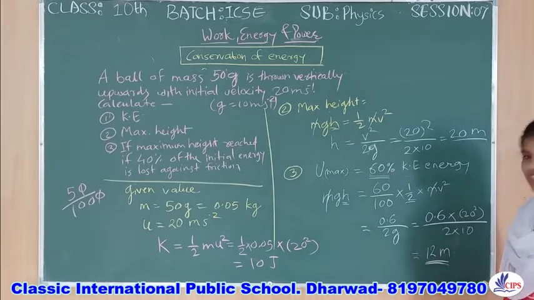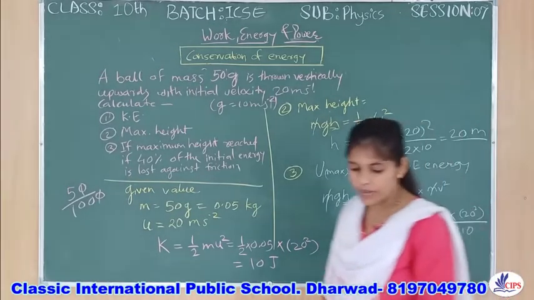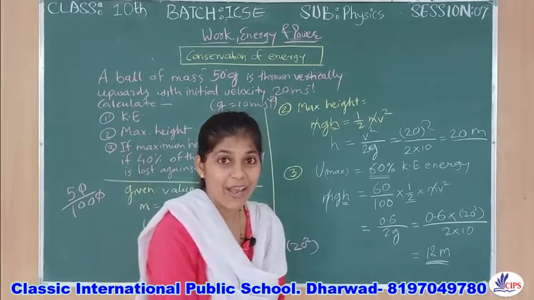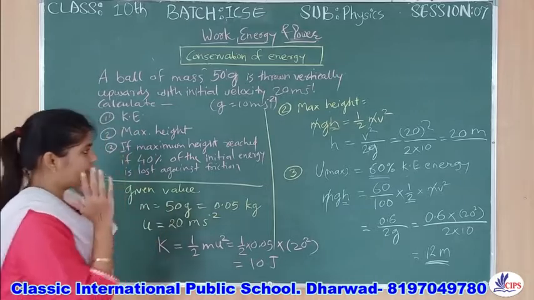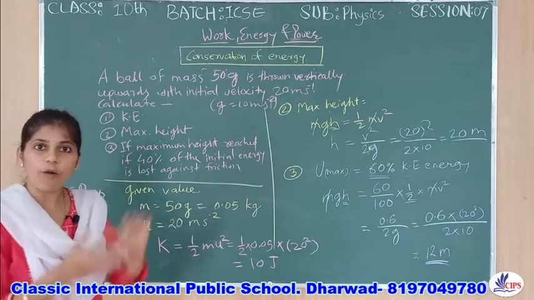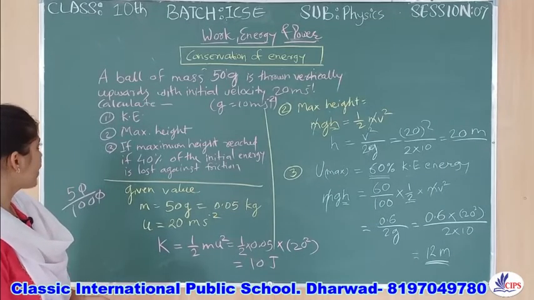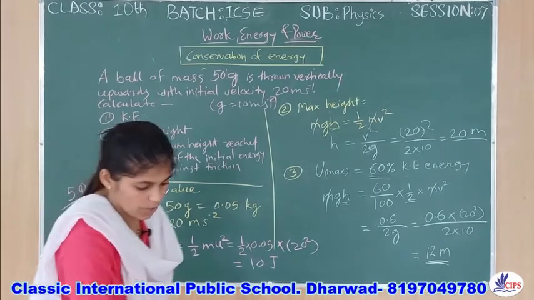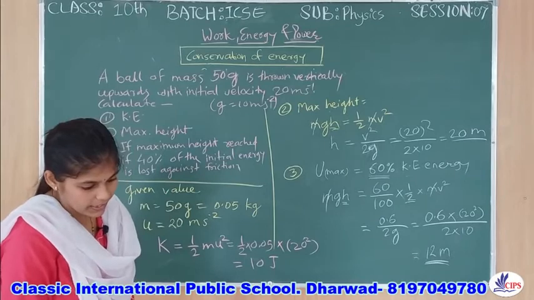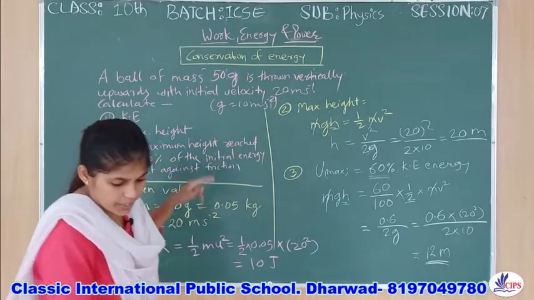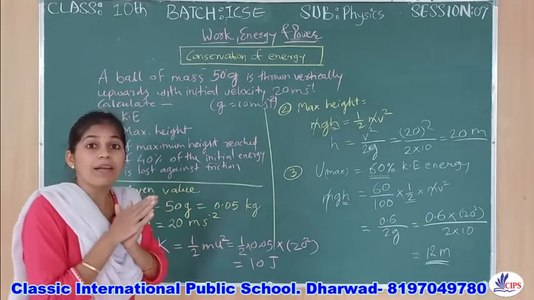Okay, children, this is a very important thing: read your numerical. What we used to do, we used to just make a hurry. Even I did so. Here we have got three question answers from one numerical. Just have a look at this. First they ask you kinetic energy. Secondly they ask you about maximum height, and thirdly they ask you again maximum height reached if 40% loss is there.